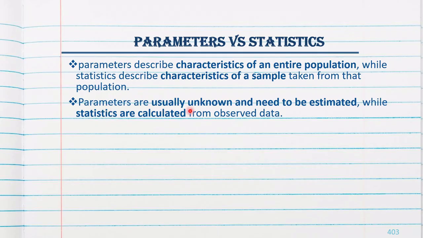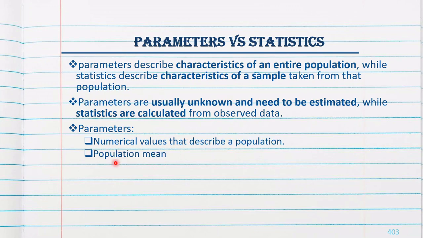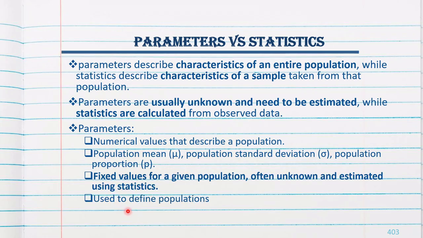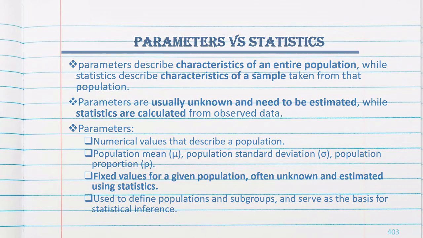Parameters are usually unknown and need to be estimated, while statistics are calculated values from the observed data. Parameters are numerical values that describe the population. That is population mean, population standard deviation, population proportion. These are fixed values and it is used to define population and subgroups and serves as the basis for statistical inferences.